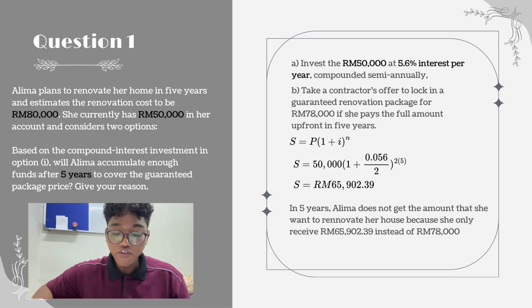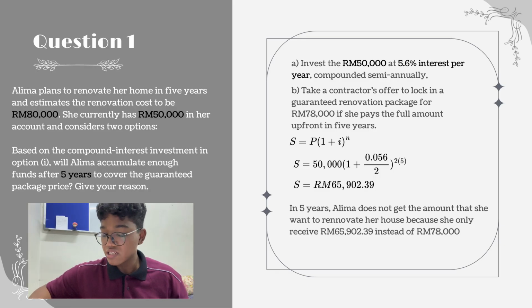So, the answer for this question is we will use the compound interest formula, which is S = P(1 + i)^n. The principal we can see here is 50,000 ringgit. For the i, we will look for the percentage given in the question. For this question, it is 0.056 over 2. And n is 2 multiplied by 5.